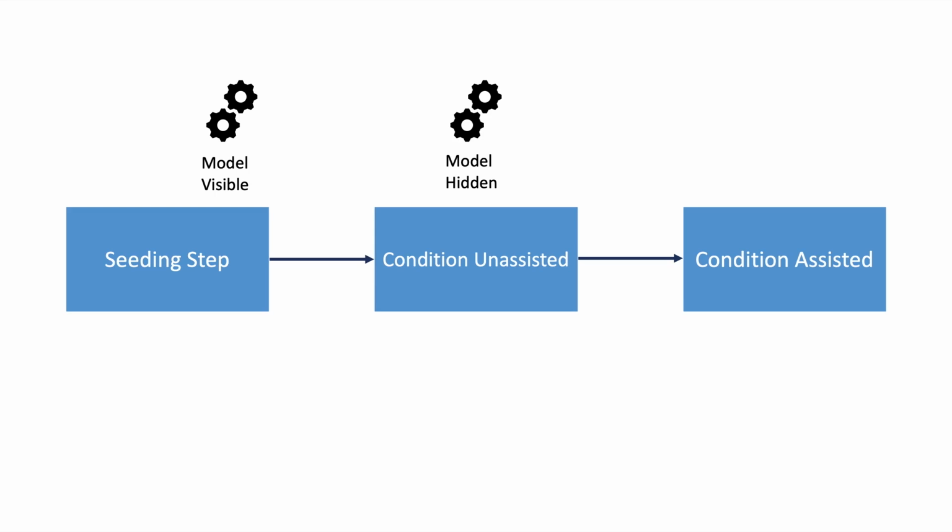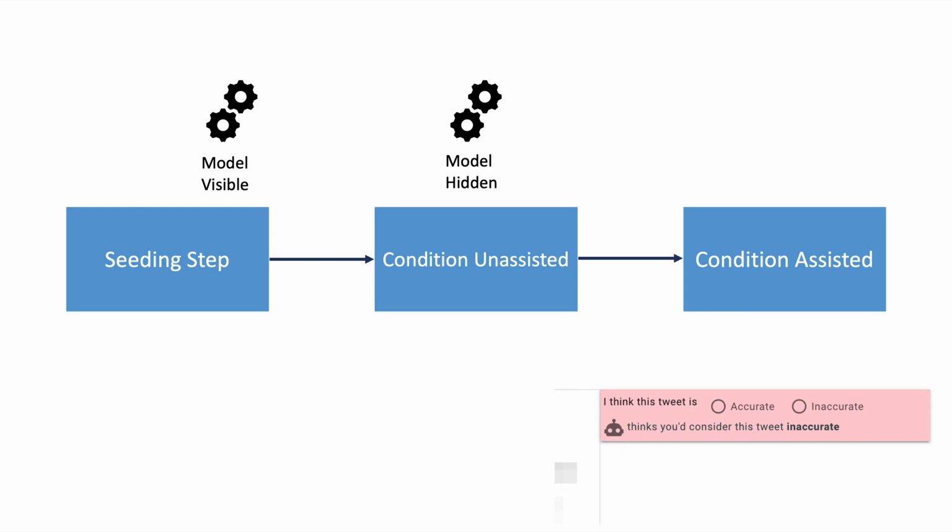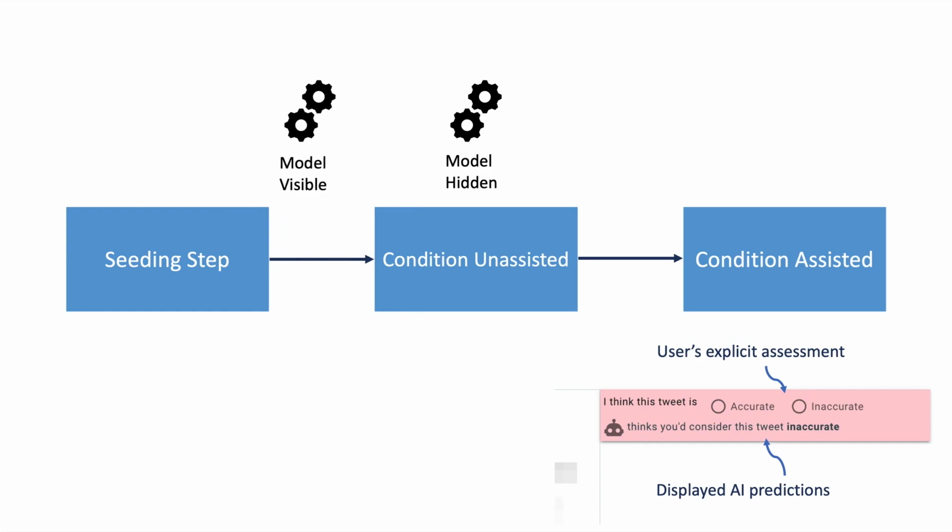In this step, next to each tweet, the user saw their personalized AI's prediction of how they would assess that tweet. The user was tasked with guiding the AI to become better at learning their assessments by explicitly assessing the tweets as accurate or inaccurate. The AI predictions in this step were in fact generated by the user's personalized model visible. As the user assessed more tweets on this feed, model visible evolved, and so did its predictions.